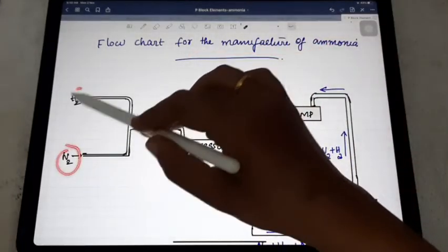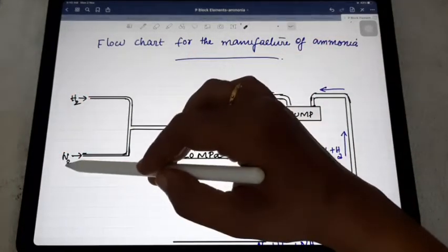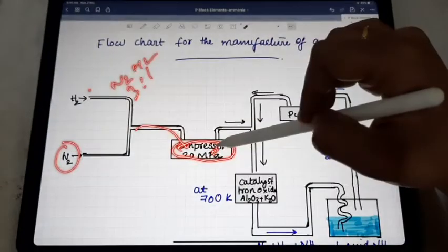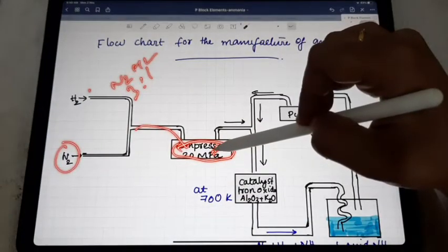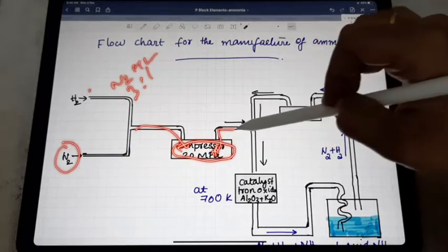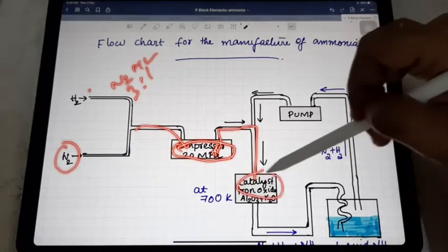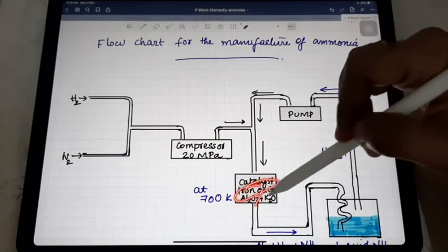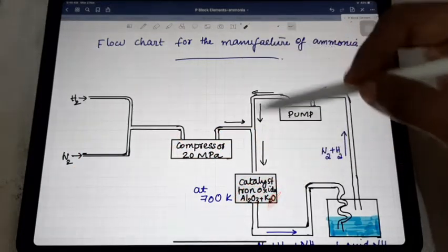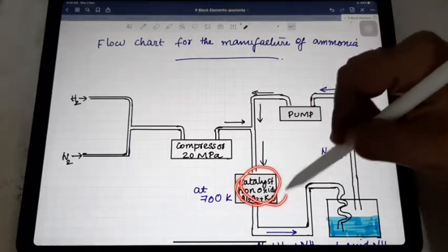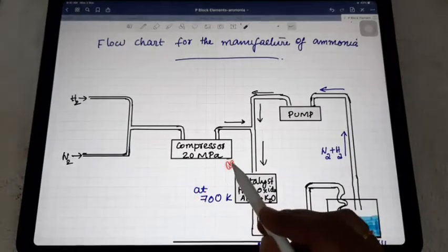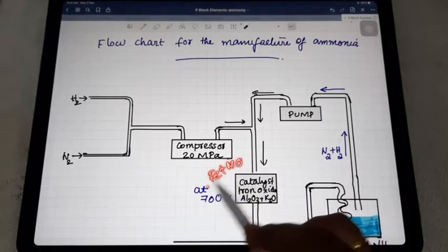Here, the mixture of nitrogen and hydrogen is passed into the compressor. From the compressor, the compressed gas is passed through the ammonia converter. The catalyst we use here is iron oxide and Al2O3 in the presence of K2O. This is the method we use now. In earlier times, as we said, iron plus molybdenum was used as a catalyst.